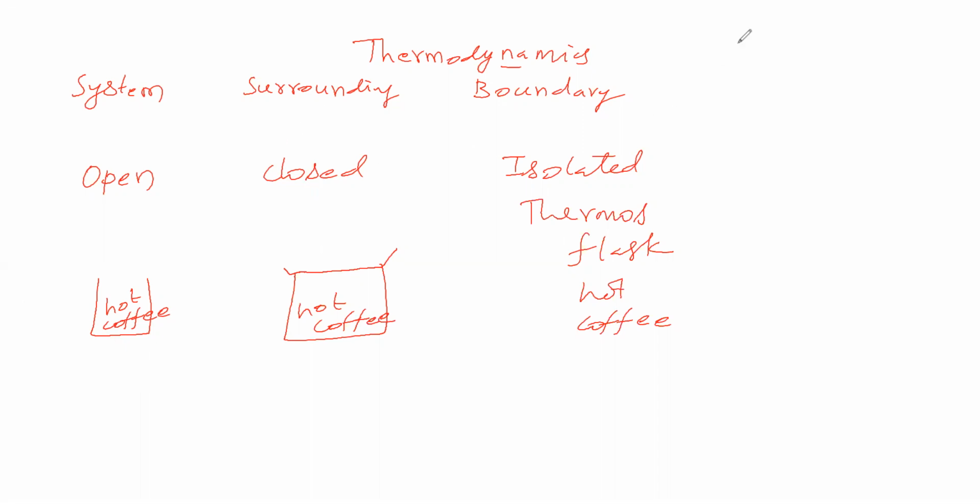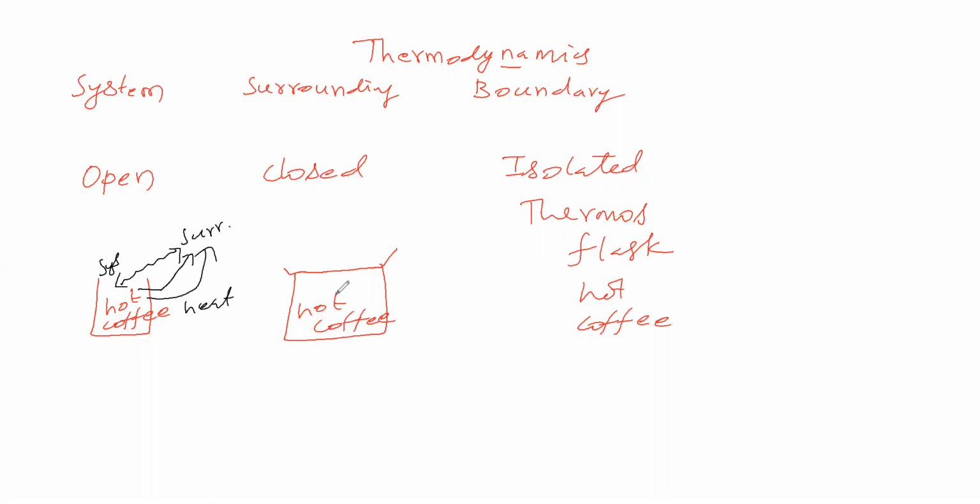This hot coffee cools after some time, because this system gives heat energy to the surrounding, and water from the system evaporates and goes to the surrounding. Therefore, heat exchange takes place, and matter exchange also takes place. Between system and surrounding, matter and energy both are exchanged.